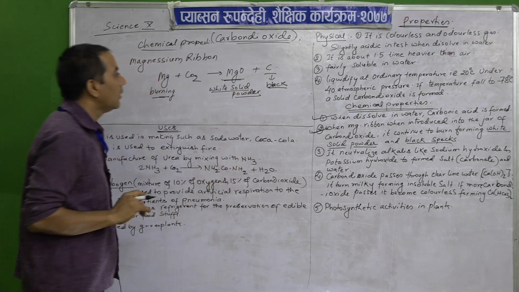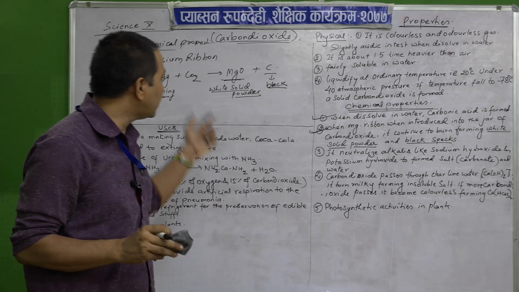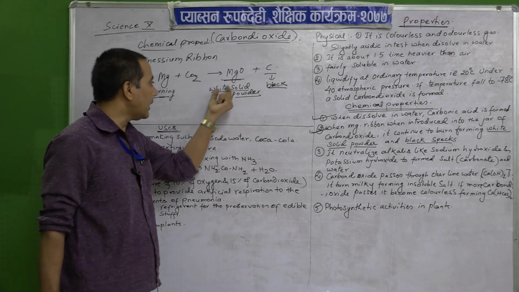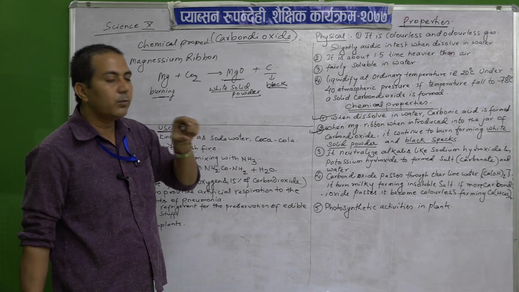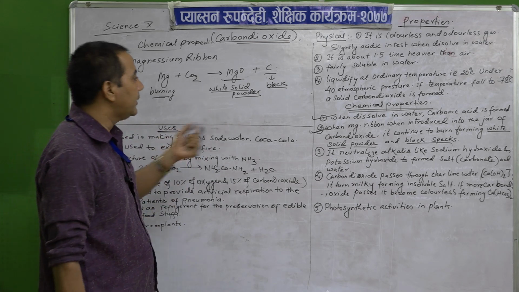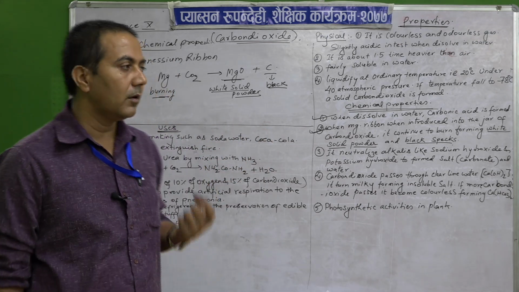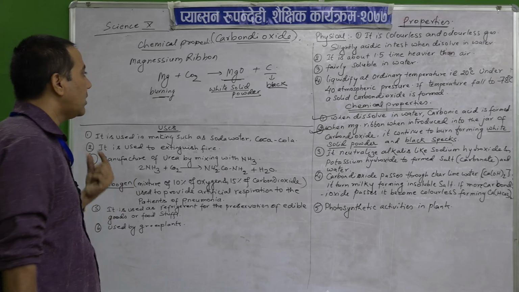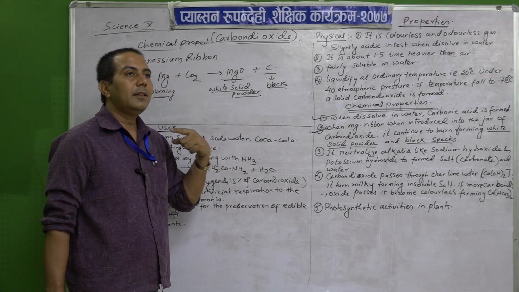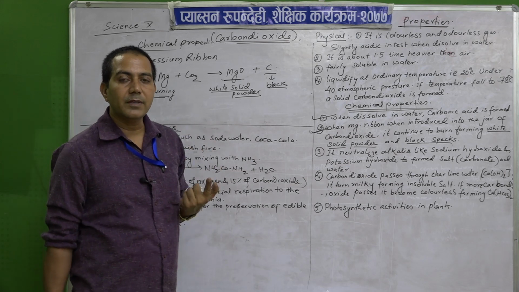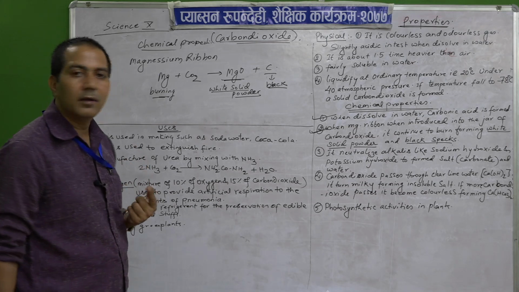The white powder will be present in the gas jar where the magnesium ribbon is burned because of the formation of magnesium oxide, and the black color will be on the surface of the gas jar because of the presence of carbon.